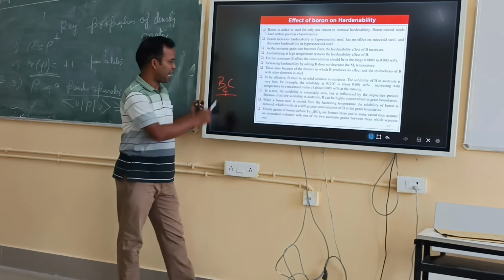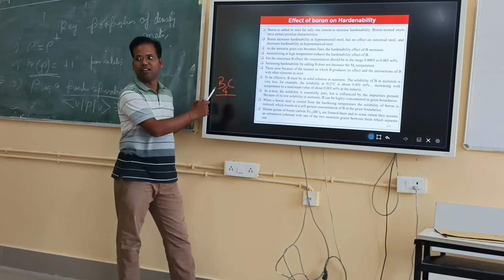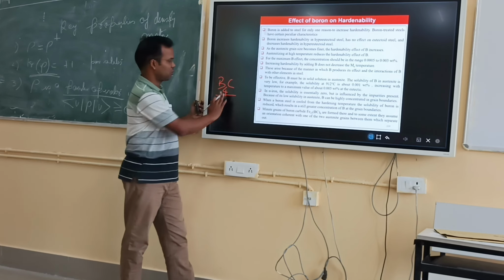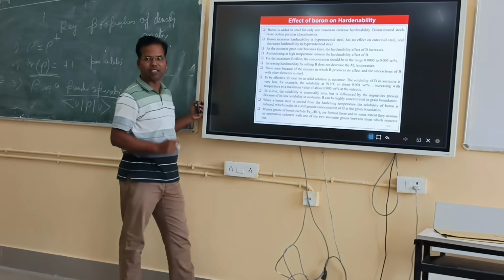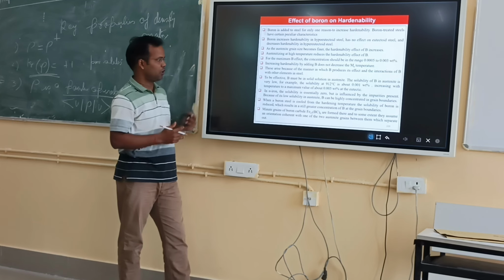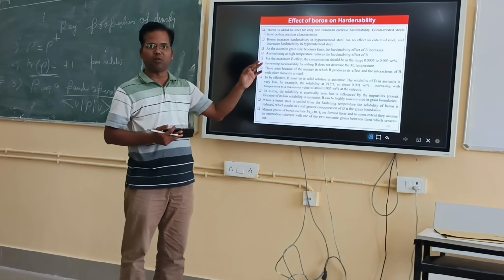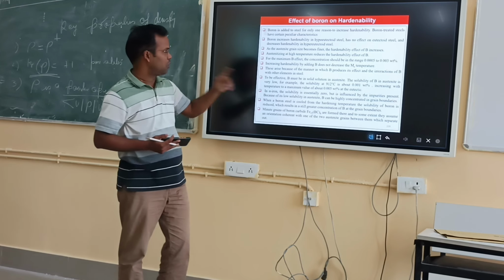These carbides are very brittle and will make the steel brittle. Clear? Because the hardness increases so much, the steel will be brittle. So that's why boron is not added to a large extent. Only a few, almost at the ppm level, is added.